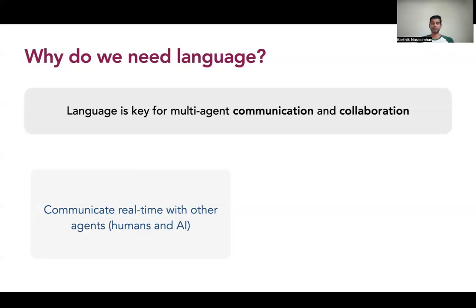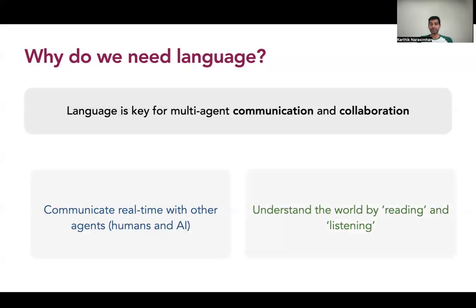So in some sense, we want these agents to have this capability to chat or communicate with language, because that is how, as humans, we specify what we want, and we are also able to take in information and understand the world around us. So if we want agents to live in the world, we need them to communicate the same way.